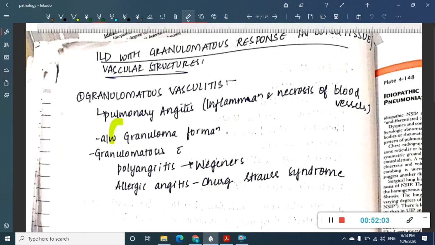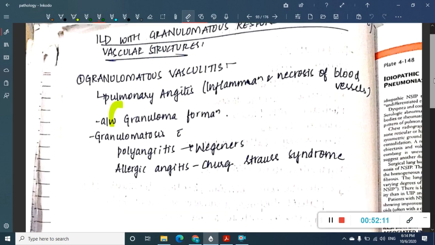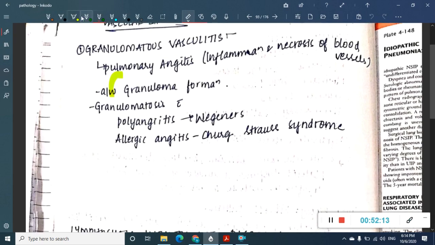Then we have one more disease called idiopathic granulomatous response in lung tissue and vascular structures. In this, granulomatous vasculitis is also seen. Obviously, as the name says, it is associated with granuloma formation. What are the vasculitic diseases associated with granuloma formation? They are mainly four.